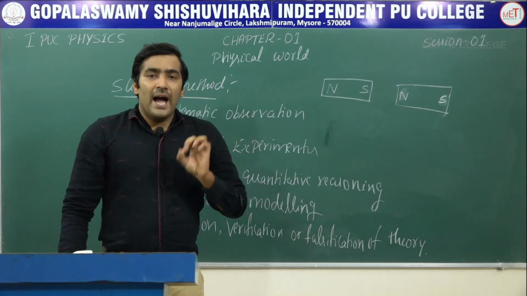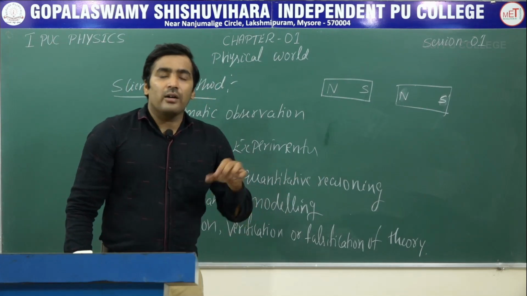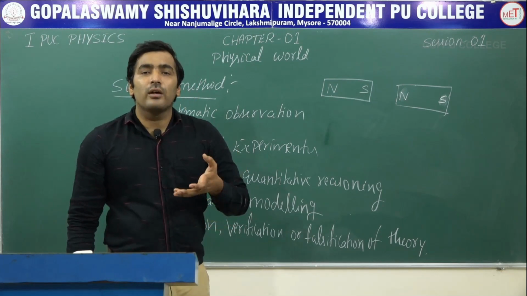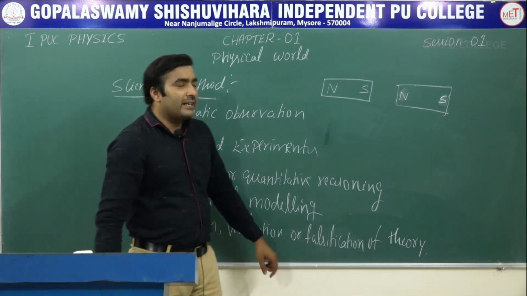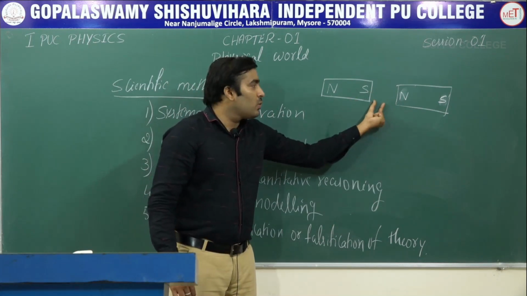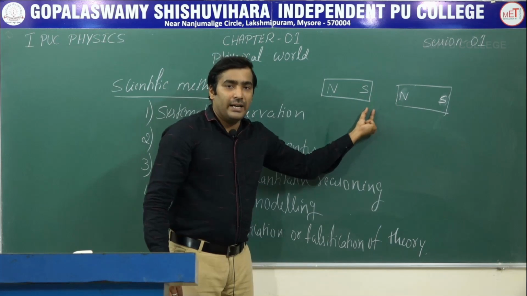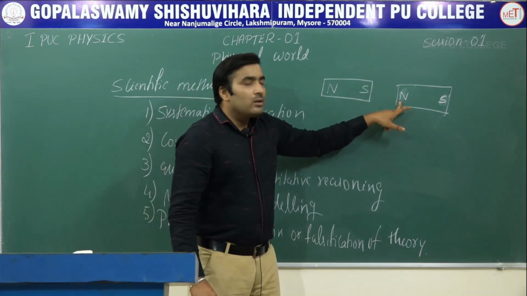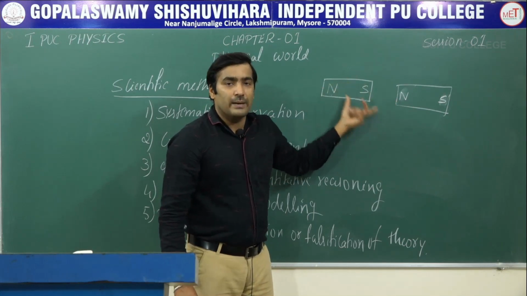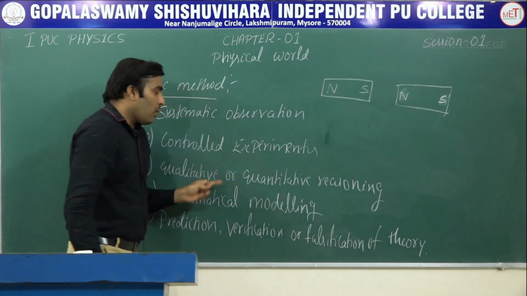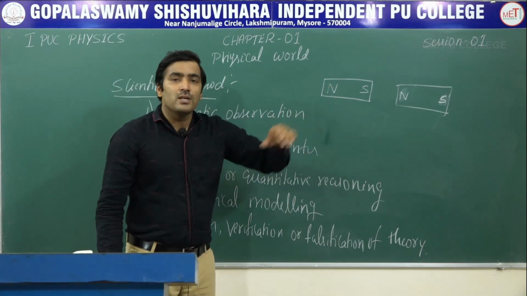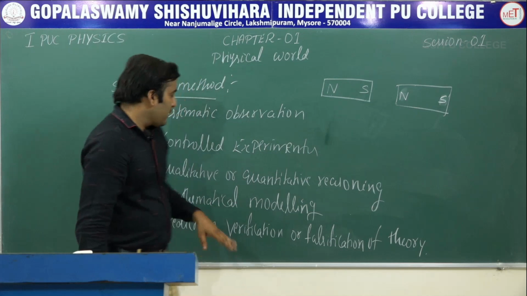So the magnets may attract or repel. What is the reason for the attraction and what is the reason for the repulsion? The reason for the attraction of 2 magnets is that 2 different poles of the magnets come close to each other, then they will attract. And when we bring those 2 same poles, similar poles, near to each other, then they will repel. So by giving a proper reasoning for the observed phenomena, we can understand some of the physical phenomena.